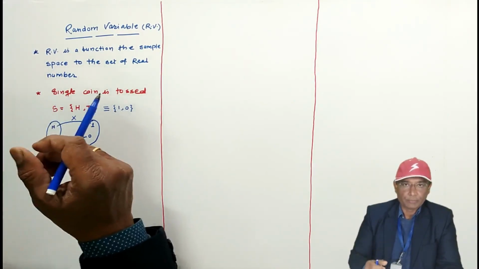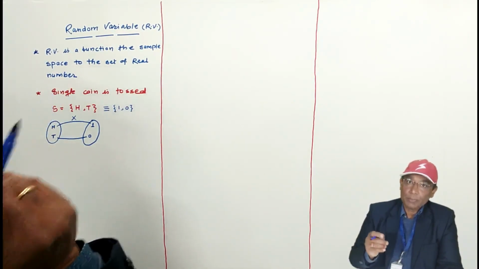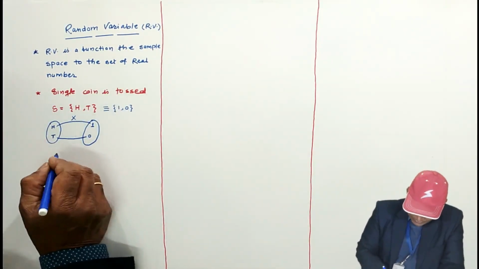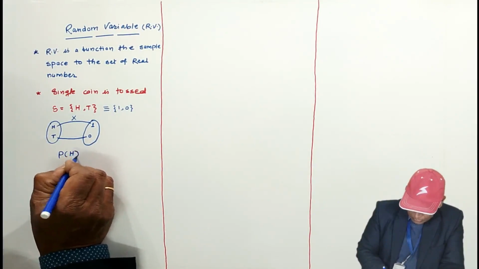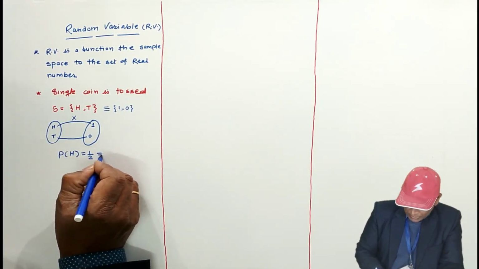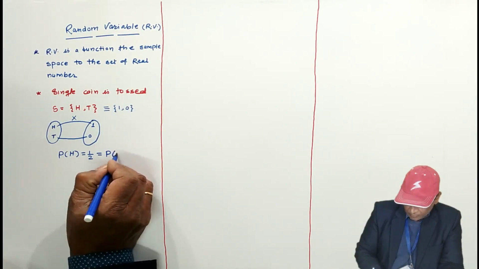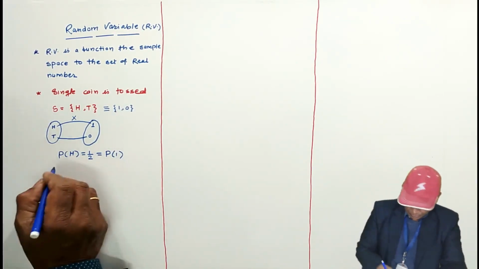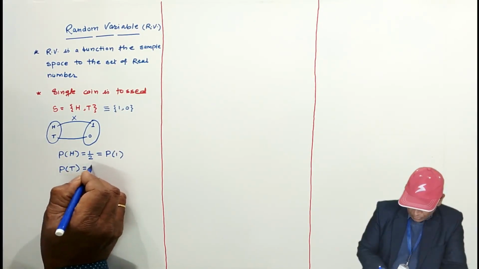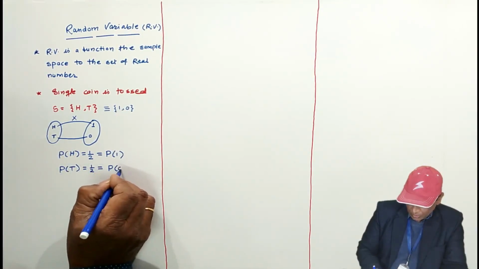If I toss a coin, the probability of getting 1 means what? Probability of getting head. Probability of getting 1 is what? 1 by 2. Probability of getting head is 1 by 2. So instead of saying probability of getting head is 1 by 2, we can say the probability of 1 is 1 by 2. 1 is a random number. Likewise, the probability of getting tail is 1 by 2 and this equals the probability of 0.